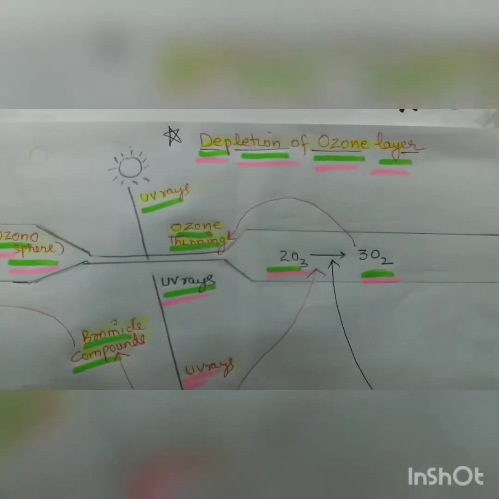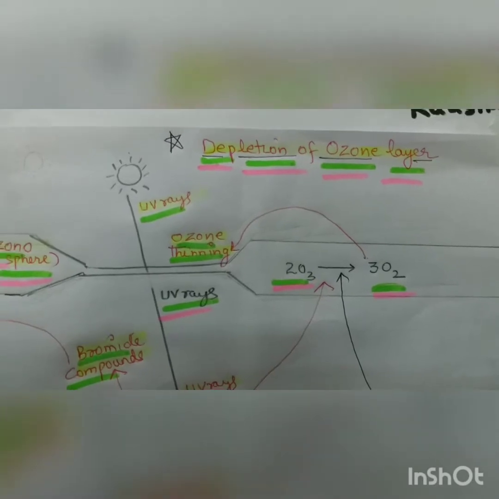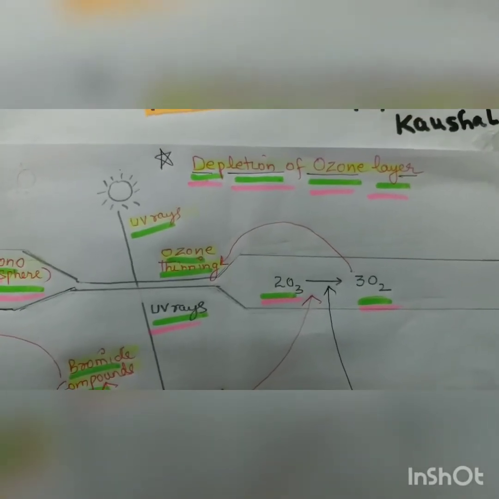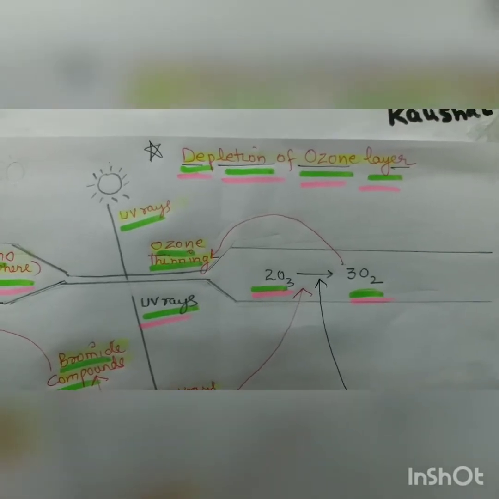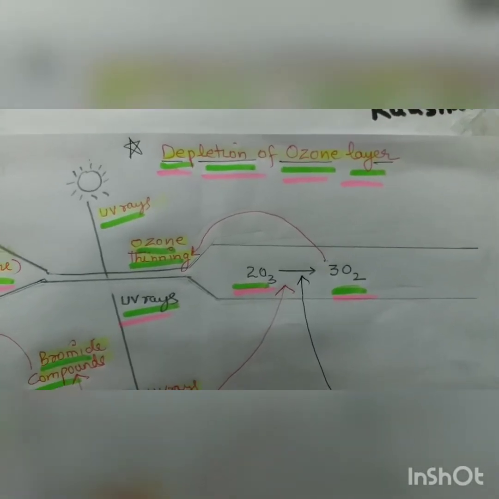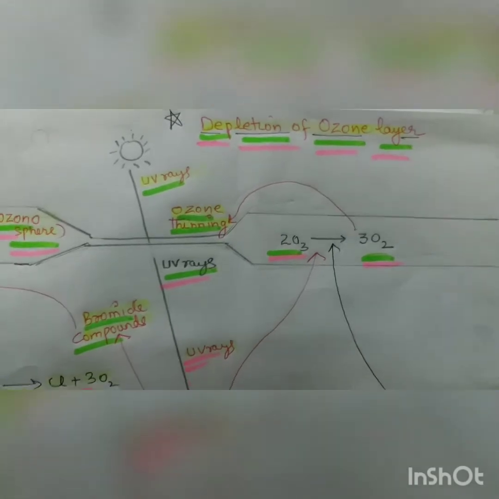So this is a very important topic, and in pollution we have particularly 3 topics, that is depletion of ozone layer, global greenhouse effect and acid rain. So today I am taking one of them, that is depletion of ozone layer.